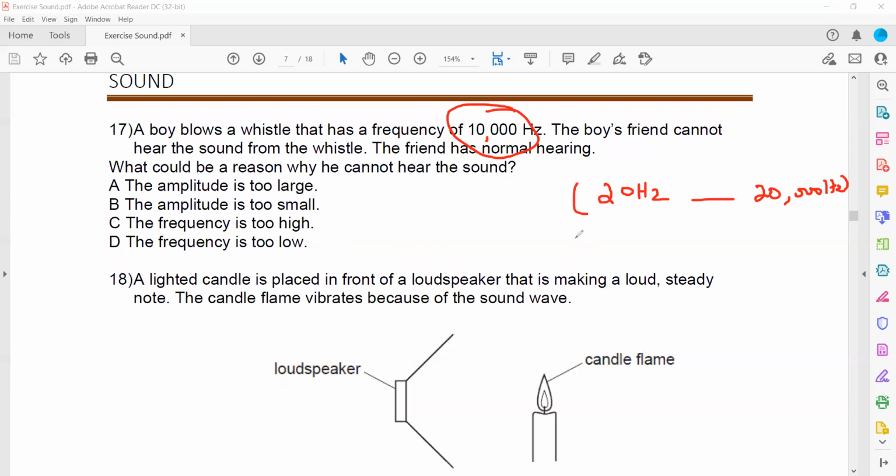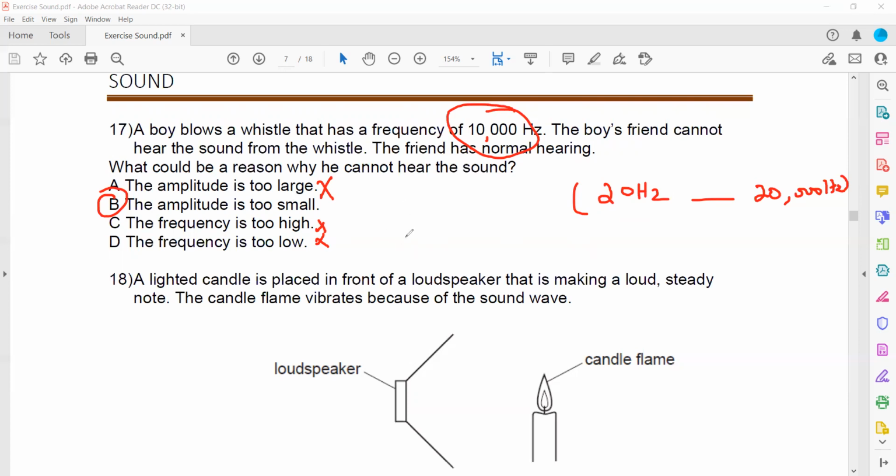But why is his friend not able to hear this sound? If the amplitude were too large, then he should hear it. The frequency is not too high or too low, because it is in the audible range. So why is the person not able to hear? Because the amplitude might be too small.